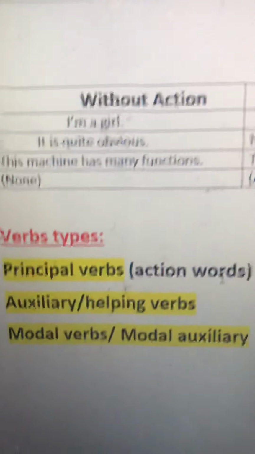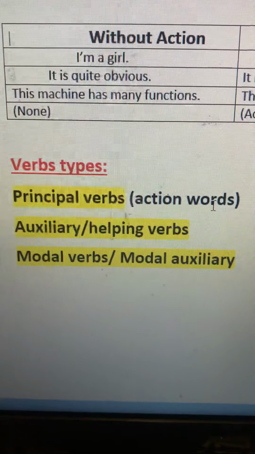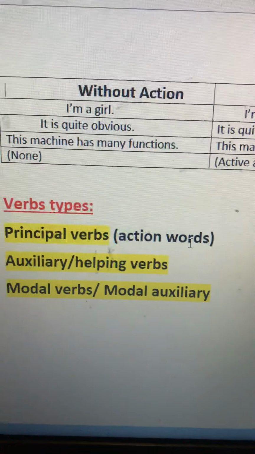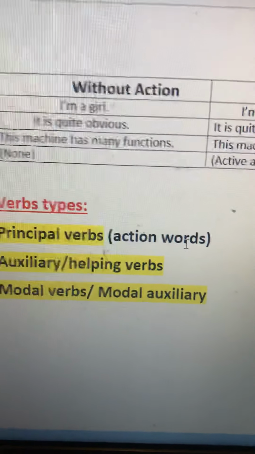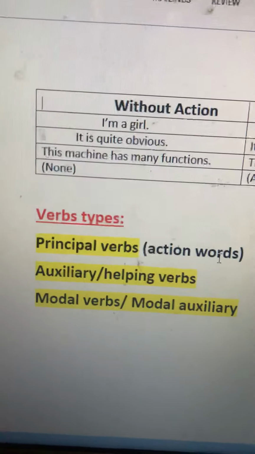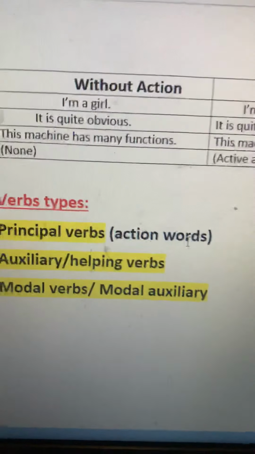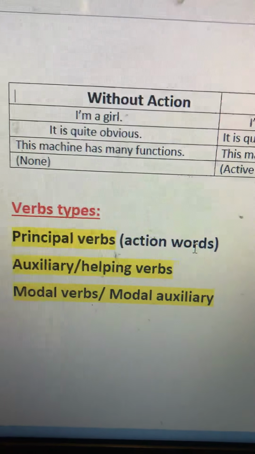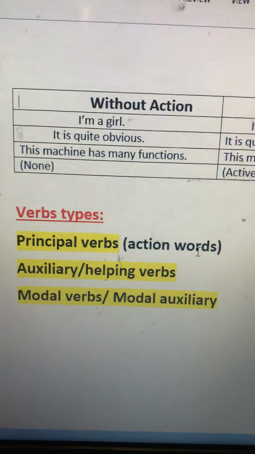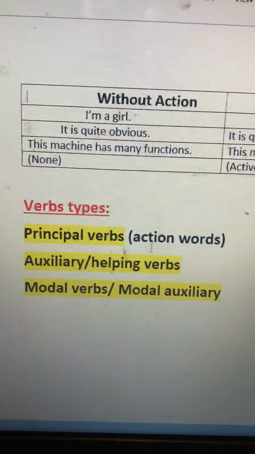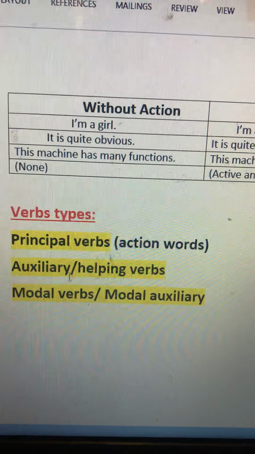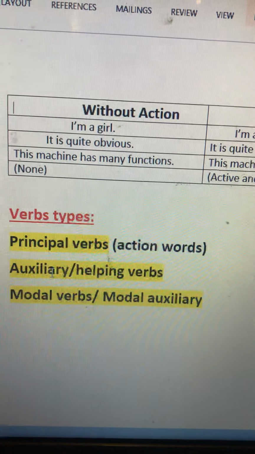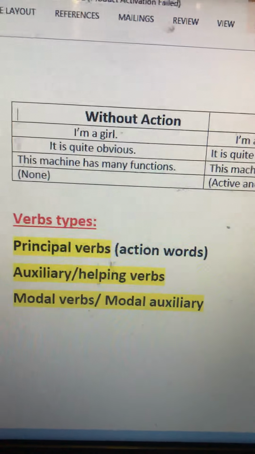So look at this, the types of verbs. There are three main types. Principal verbs, the action words, like I'm talking to you guys, you're listening to me right now, you're watching. These are watching, talking, listening, scratching, thinking. These are all the actions and are called principal verbs. Then we have auxiliaries, and I hope you remember this symbol. This means option. So either it is called auxiliary, or it is called helping verb, right?